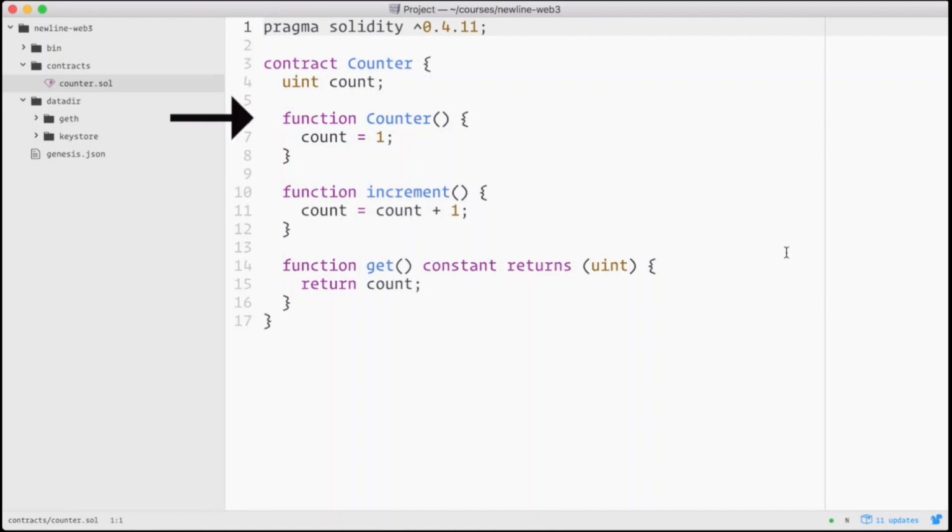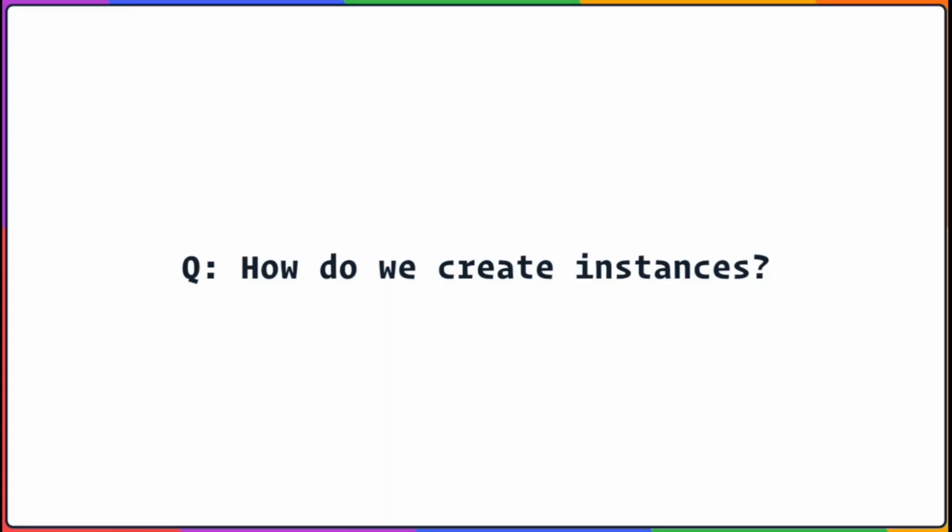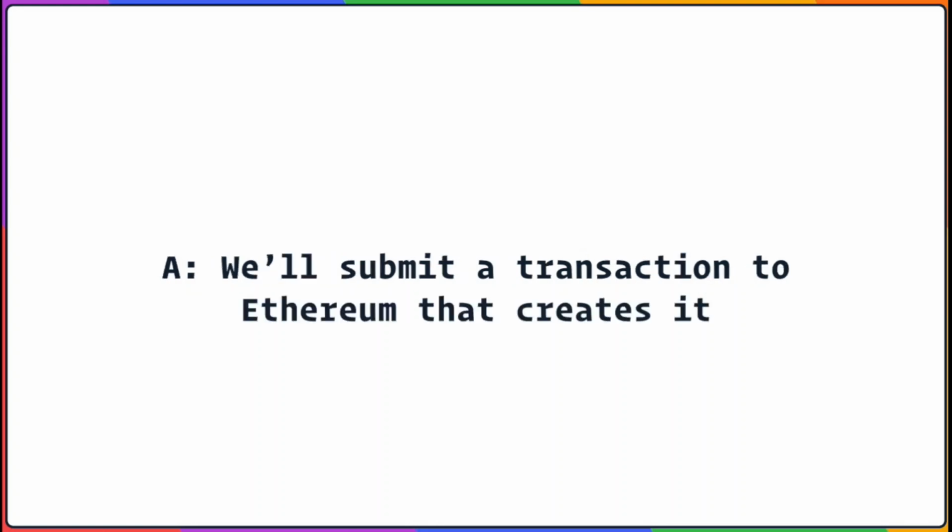The first function that we have is the constructor. The constructor is a function with the same name as the class. As happens in other languages, the constructor function is called when we create an instance of the class. One question you might be asking is, how do we create an instance of this class anyway? The answer is, after we compile the code, we'll submit a transaction to the network that creates an instance of this class.